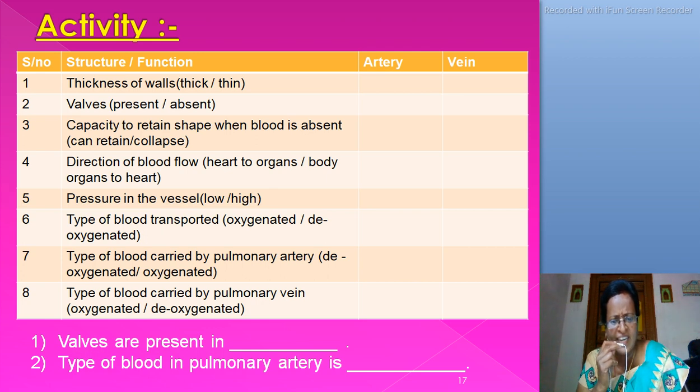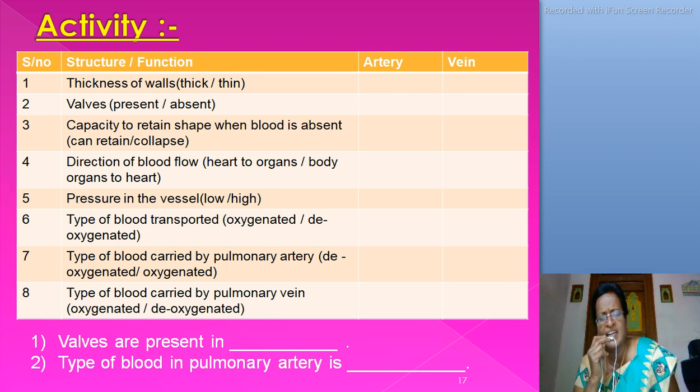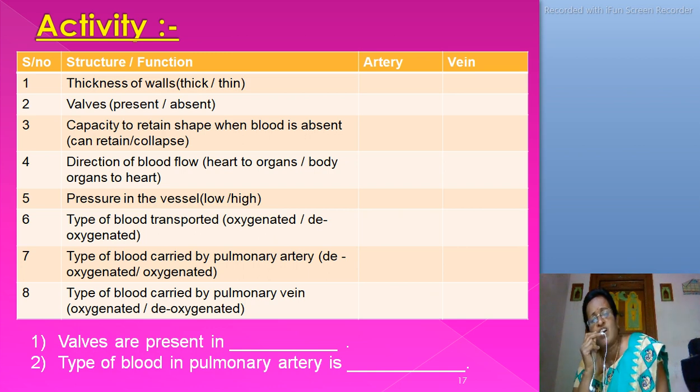Valves are present in veins. The type of blood in the pulmonary artery is dash type of blood. The answer is in the table. Observe the table clearly and answer the questions. The type of blood in the pulmonary artery is deoxygenated blood. Okay.